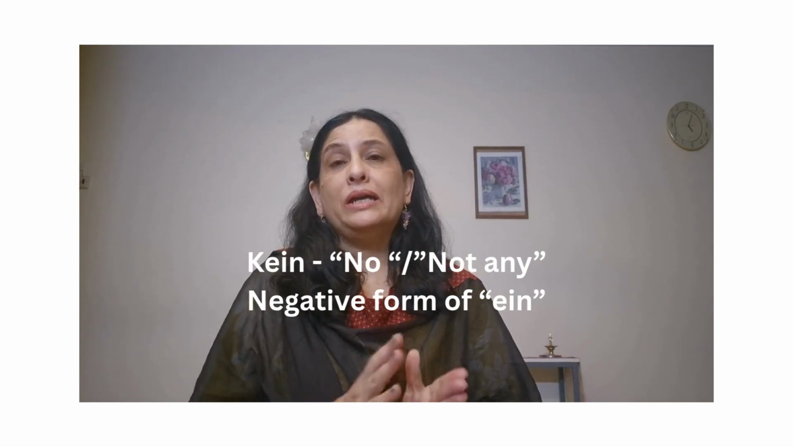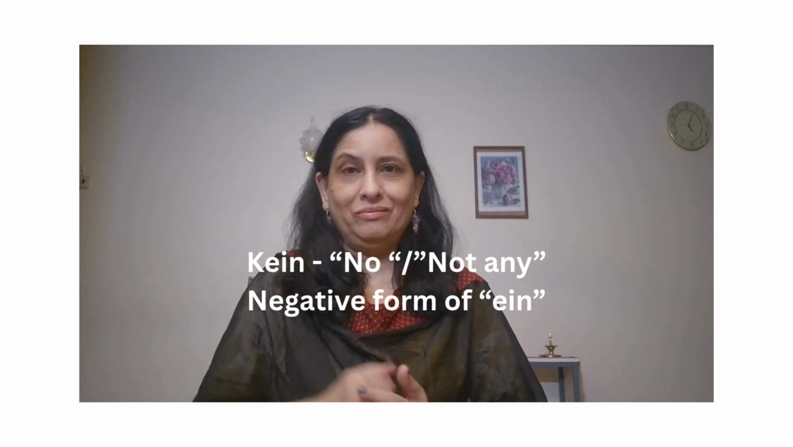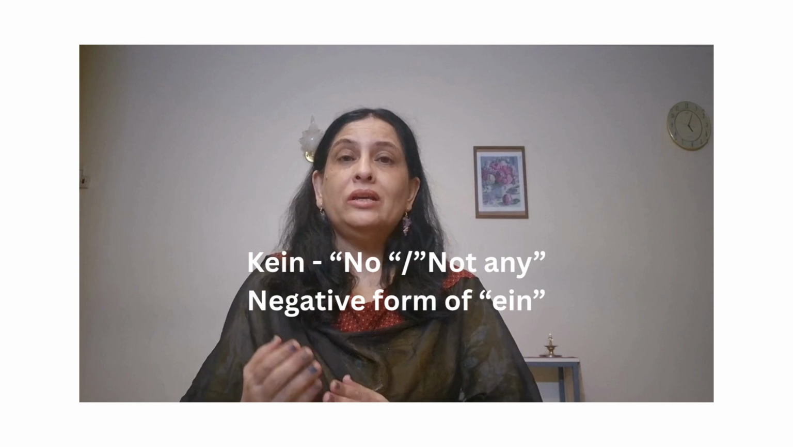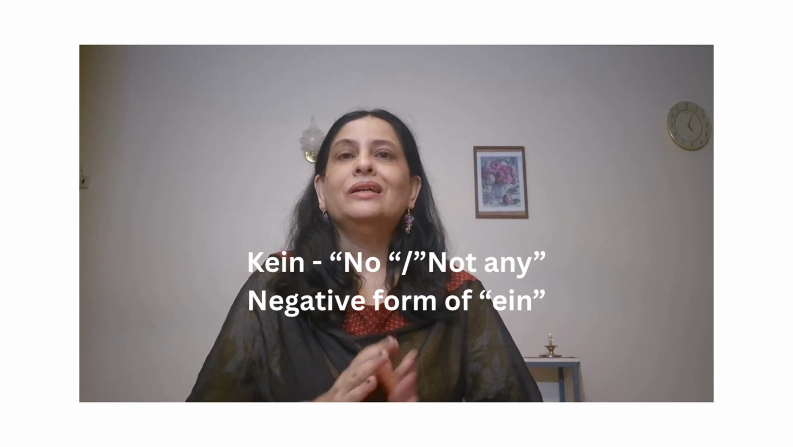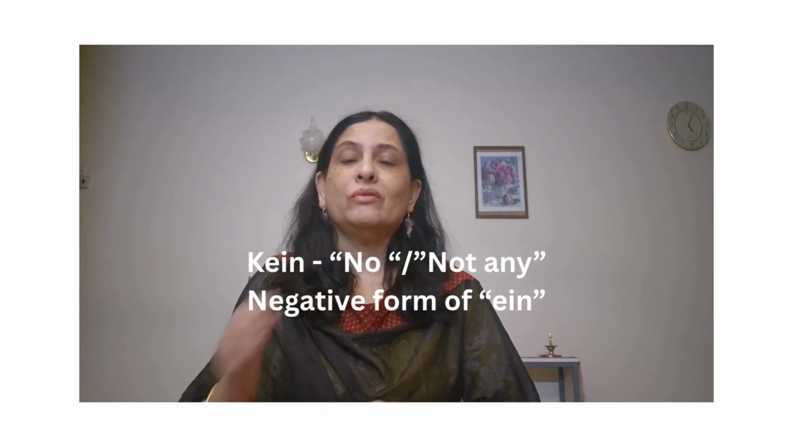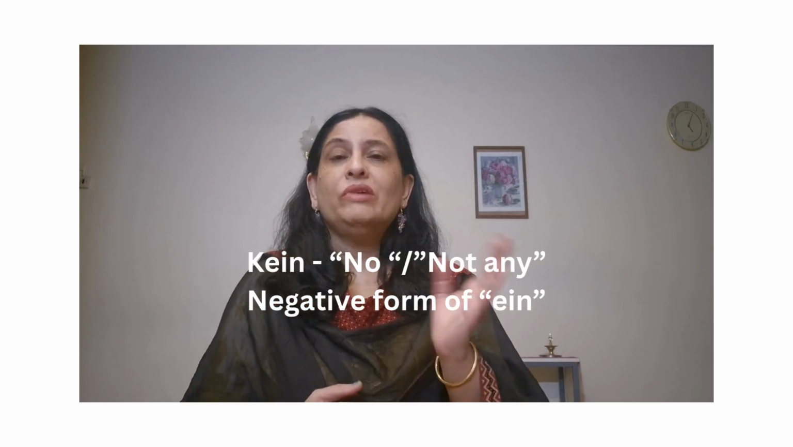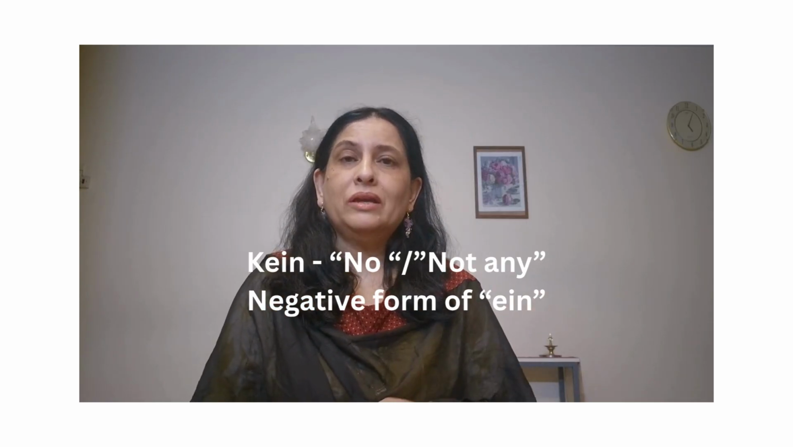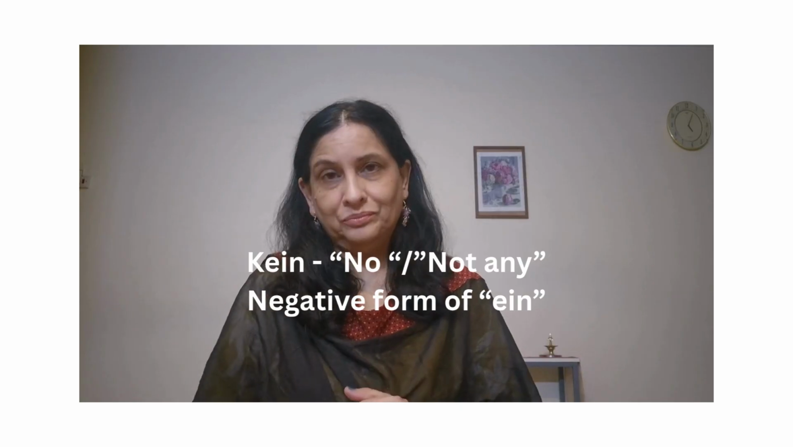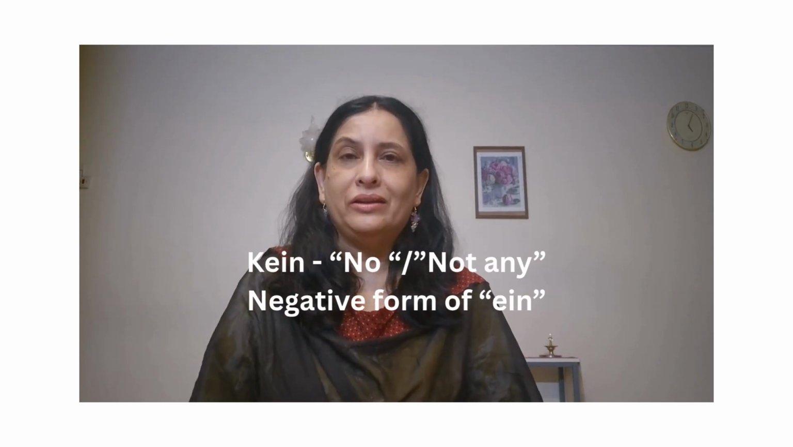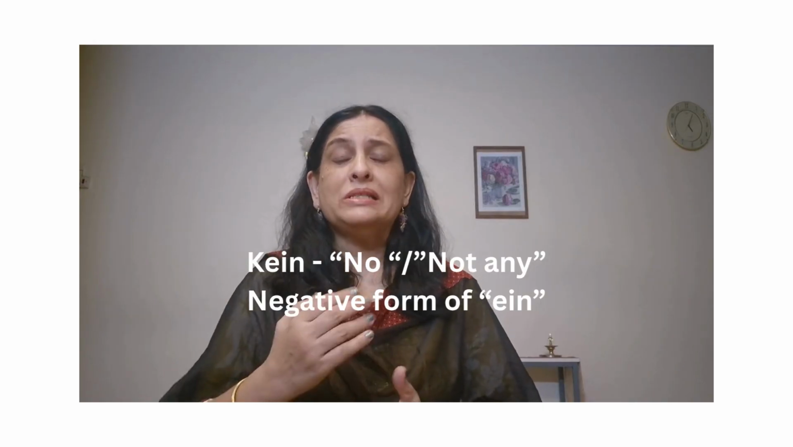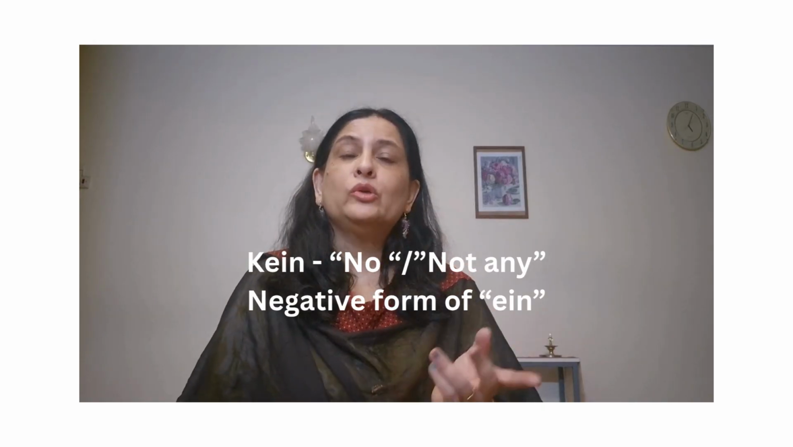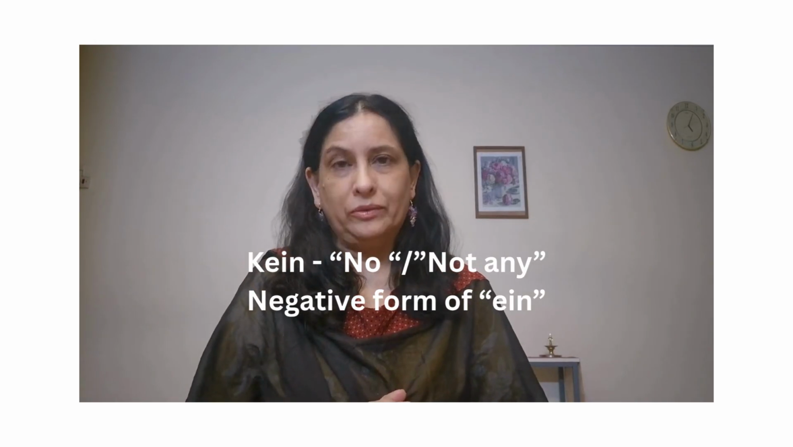So Kein is a negative form of ein and it is gender dependent. What does it mean? That it is dependent on the gender of the noun. So we have to use sometimes Kein and sometimes Keine, just adding E at the end. Kein or Keine. So we'll see this with example, where to use Kein and where to use Keine.